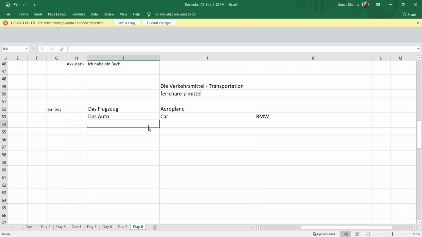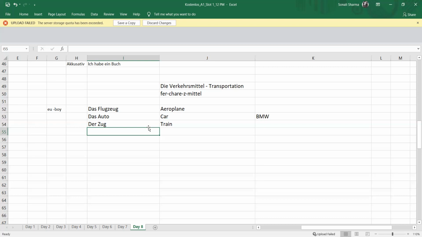Let's check the next part. So we have Zug, which is train. We have done this. Zug is train. Next, when I send you this Excel sheet, I will try to paste some photos also, so it will be more clear. So Zug is train.